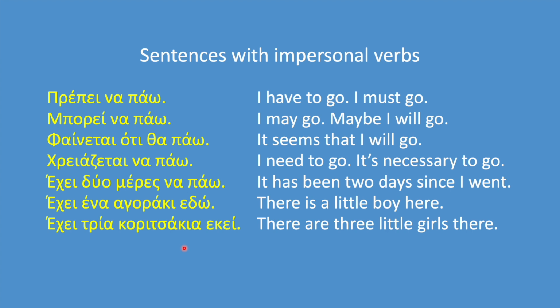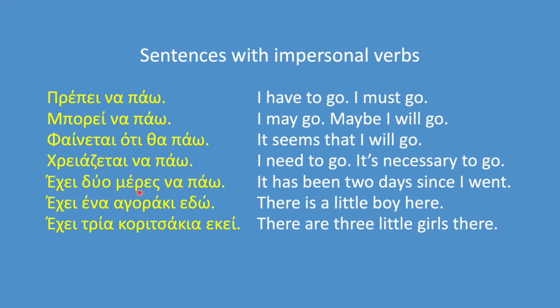Let's look at some sentences with impersonal verbs. Πρέπει να πάω. I have to go. I must go. Μπορεί να πάω. I may go. Maybe I will go. Φαίνεται ότι θα πάω. It seems that I will go. Χρειάζεται να πάω. I need to go. It's necessary to go or it's necessary for me to go.